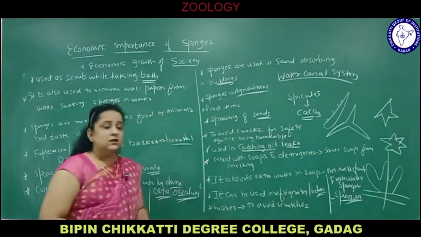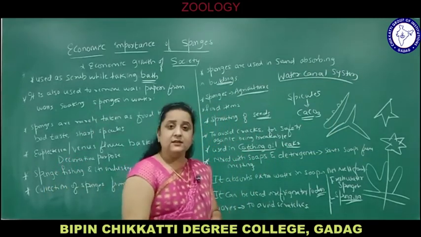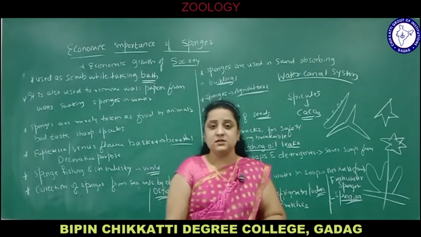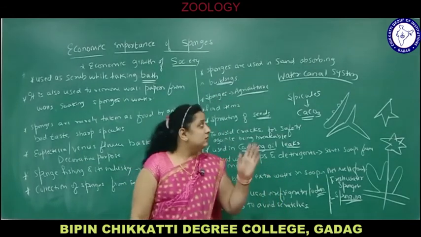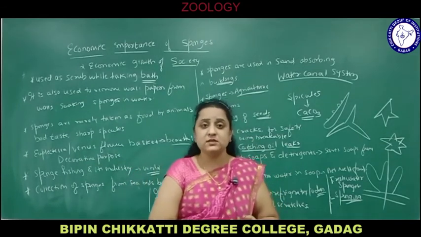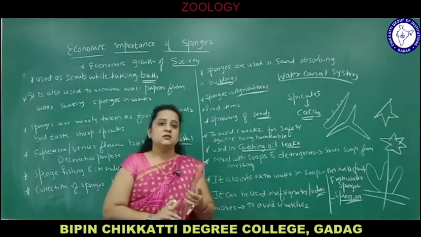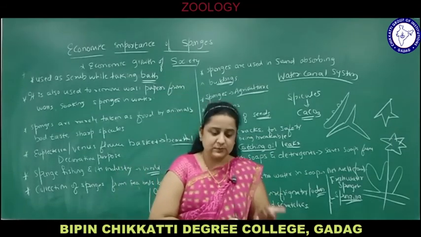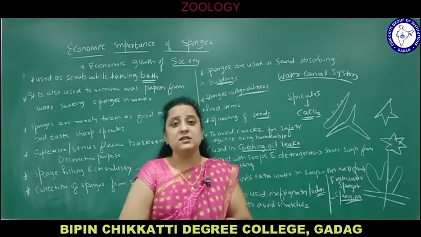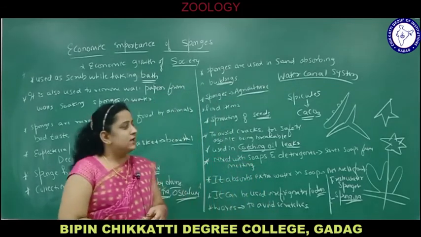They are diploblastic and radially or superficially symmetrical, and the functions of this canal system are very important. They help in digestion, respiration, excretion, removal of waste substances, and transfer of gametes, that is sperms and eggs. So they have so many economic importances.